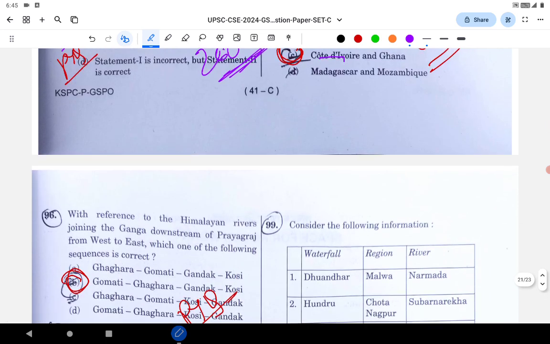Next is related to the west to east sequence of the tributaries of Ganga, directly repeated from PYQ. This question was asked in the CAPF directly as it is, it's copy pasted.